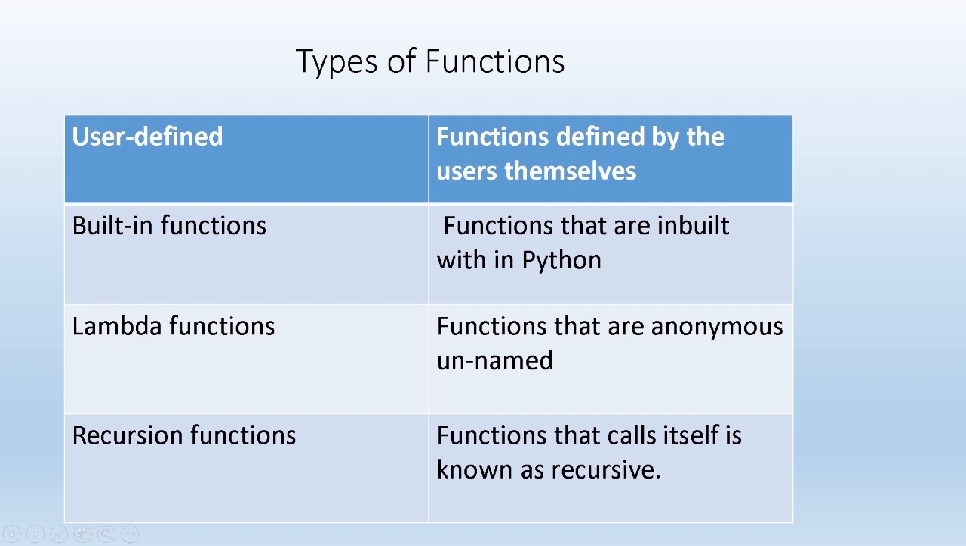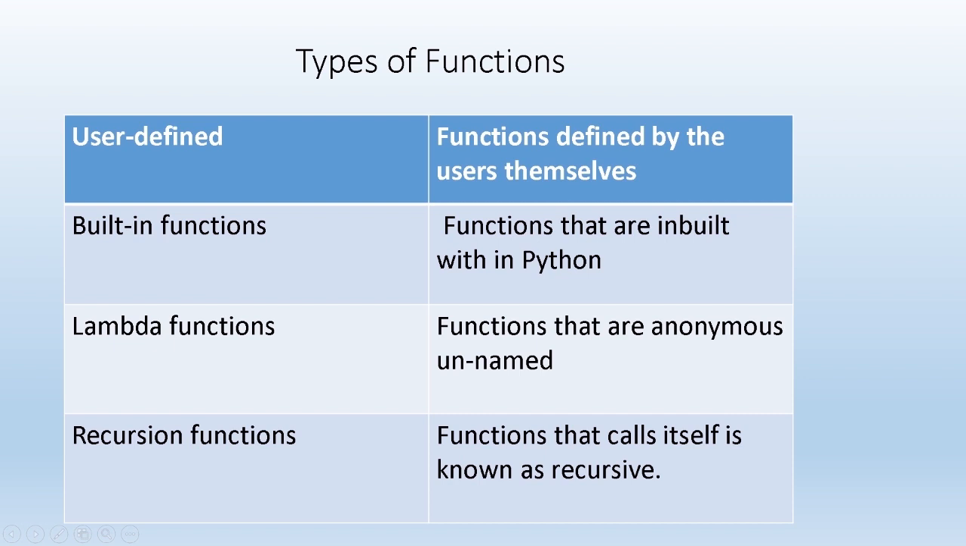Built-in functions means they are already predefined and developed, and they come along with the compiler, so we can make use of them. For example, the input function and print function are called built-in functions. They are already predefined and come along with the Python language, and we are making use of them. So they are built into Python.